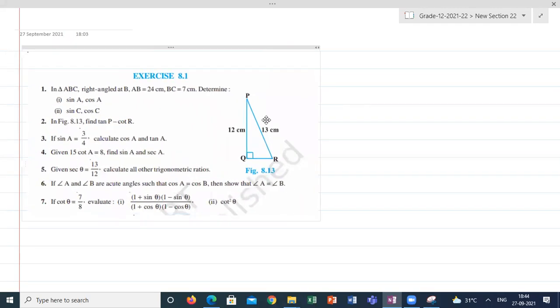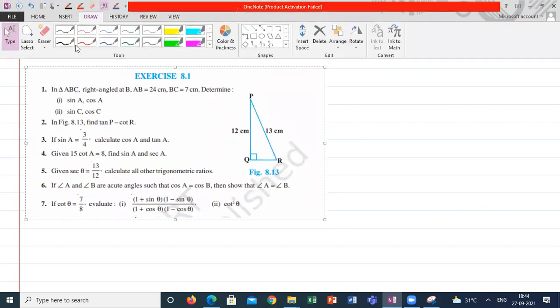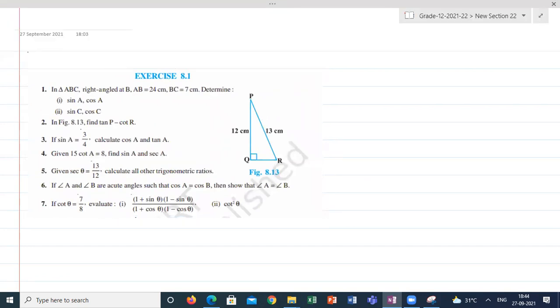5 centimeters, sir. Yeah, 5. This is 5. So show at least 1 or 2 steps. Given data, PQ is equal to 12 centimeter. PR will be equal to 13 centimeter. PR square is equal to P square.